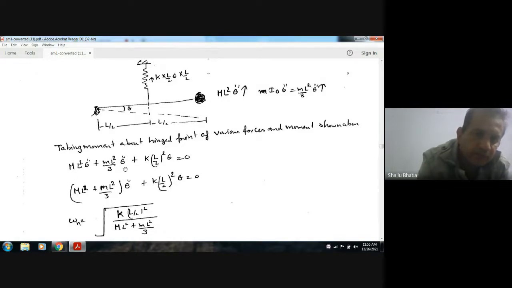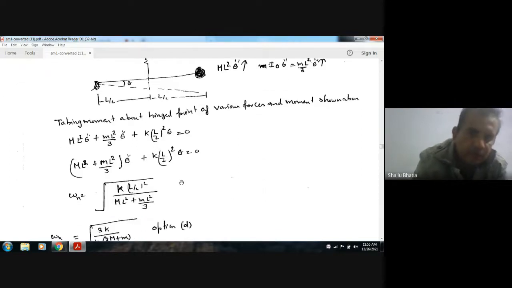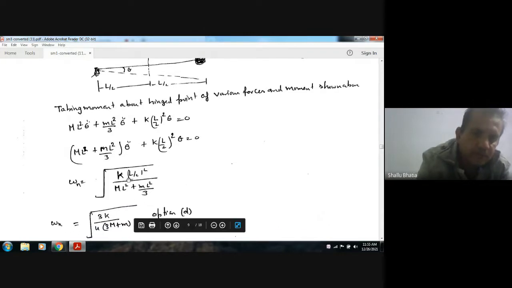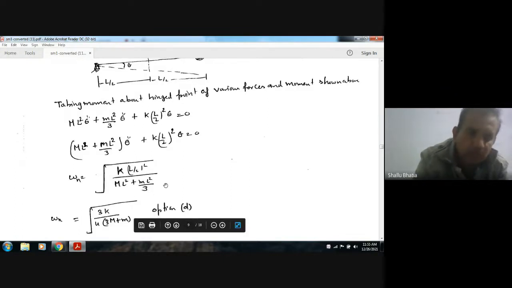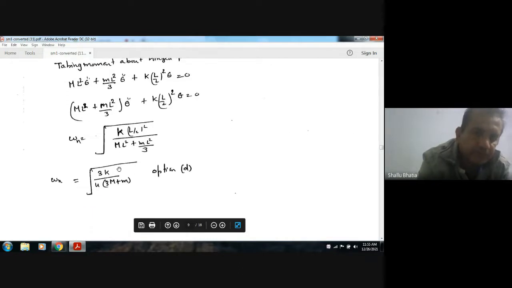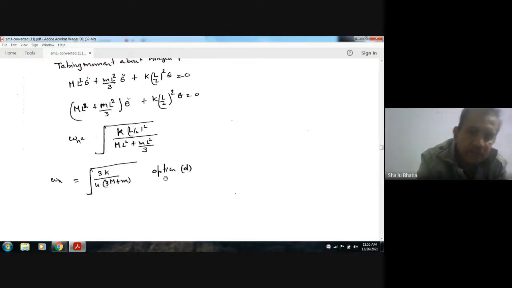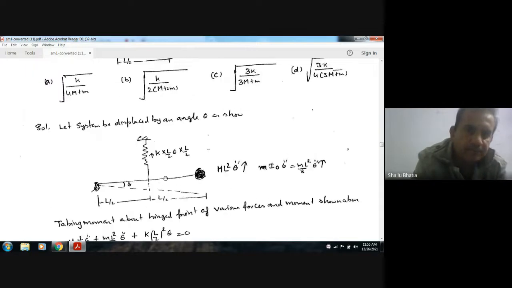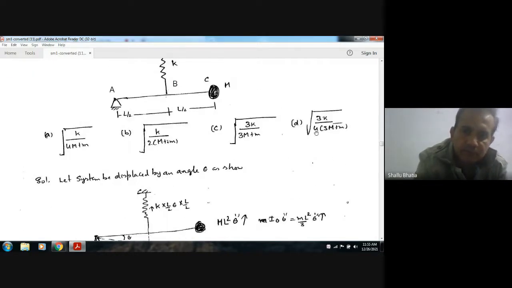Now taking the coefficient of theta double dot: ml square by 3 plus kl square by 2 theta. Okay. So omega n is equal to the square root of k l by 2 square divided by ml square plus ml square by 3. Okay. So omega will be 3k by 4 over (3m plus m). Option B is the right answer.